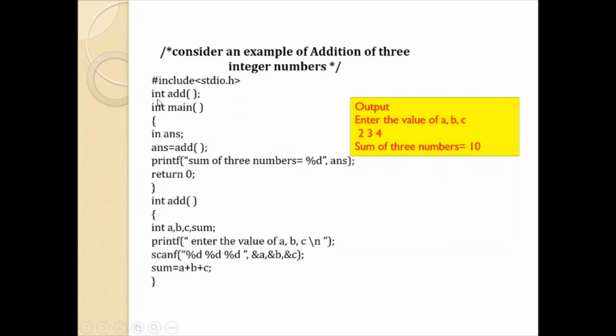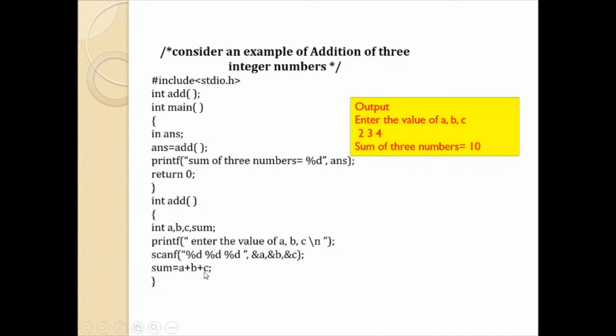In this example, you can see add function is declared here. In main function, you are going to call the add function. When it is called, control will jump to the add function. Here, you can see no arguments are passed, only the function is called. Here you are reading values of a, b, c in add function only, which are stored in a, b and c.